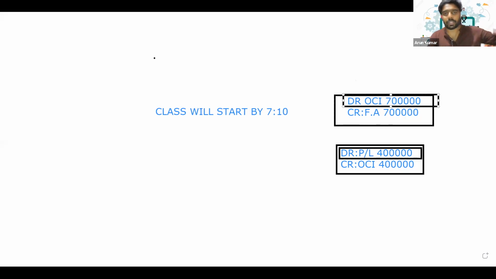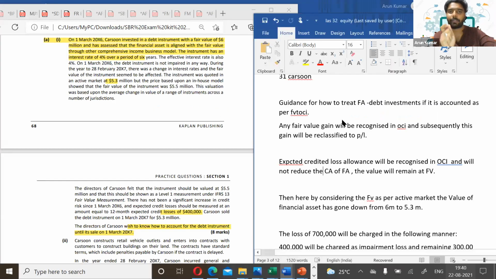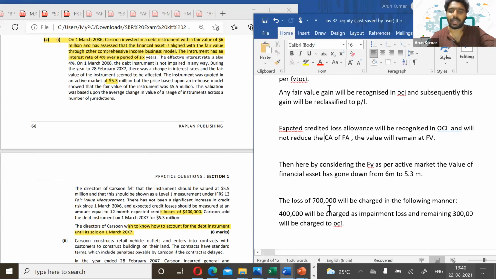300,000. So if you're looking at the backside of the revision gate, you may get confused because there they have used that effective calculation. So if you're looking at the answer in the back, this is how they have explained it. So I have just shown here how you will get that answer. You may get confused about why the 400,000 is getting charged to P&L and 300,000 to OCA.